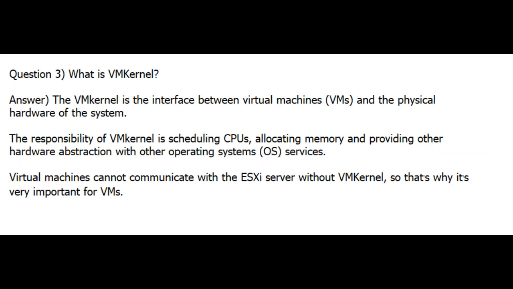Question 3. What is VM kernel? Answer. The VM kernel is the interface between virtual machines, VMs, and the physical hardware of the system. The responsibility of VM kernel is scheduling CPUs, allocating memory and providing other hardware abstraction with other operating systems, OS, services. Virtual machines cannot communicate with the ESXi server without VM kernel, so that's why it's very important for VMs.